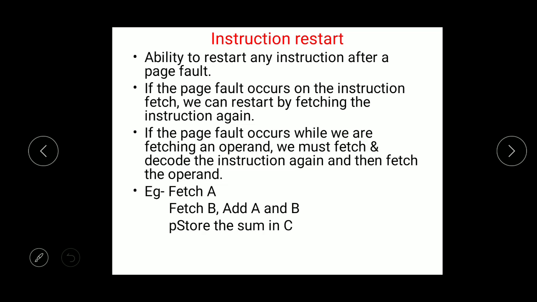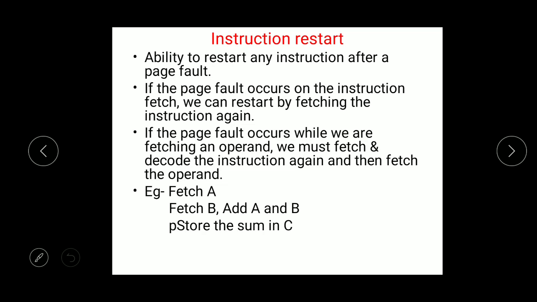Let's consider a 3 address instruction, ADD A, B, C, which adds the contents of A and B, and whatever result we get is placed in the address C. These are the steps to execute this instruction.